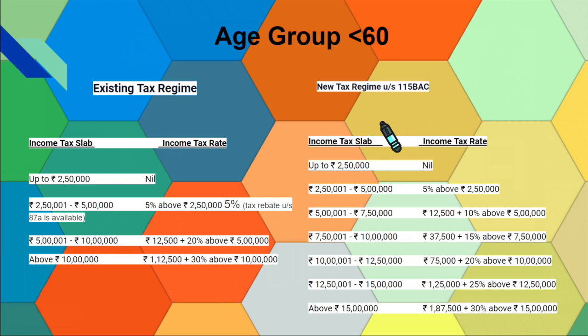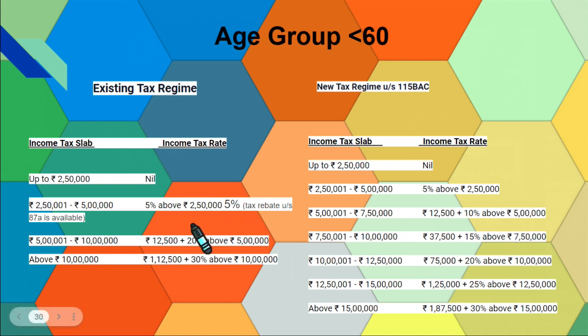In the case of the new tax regime under section 115BAC, the income tax slab and rate up to 2,50,000 is nil. Let me make it clear that in this system there is no deduction you can take. They have provided this direct approach: if you have this much income, you have to pay this tax.